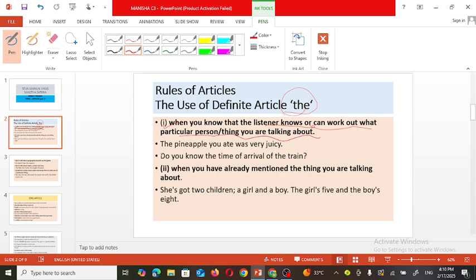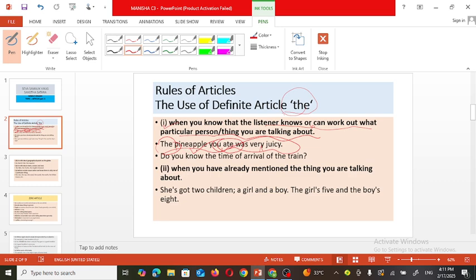the pineapple you ate was very juicy. Already the listener has eaten that pineapple. It means we are talking about a pineapple that is known to the listener, and that's why the article the is used before pineapple. Otherwise, pineapple means a singular one, so a pineapple.